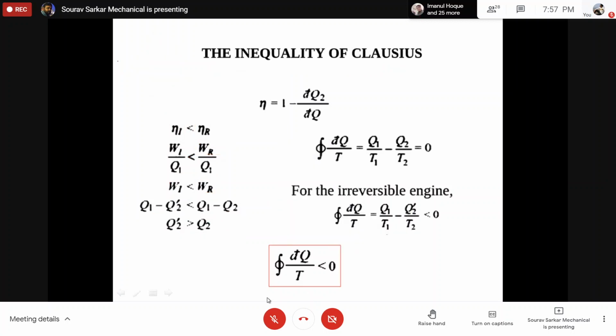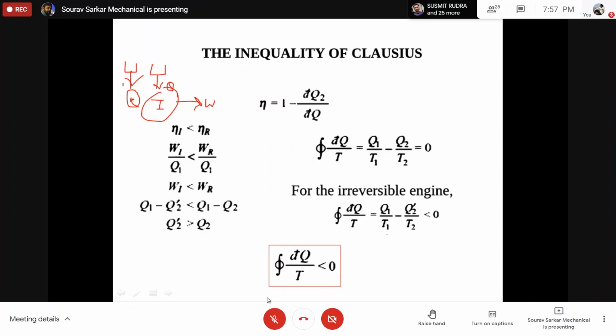Suppose I have one heat engine absorbing Q1, and another absorbing the same amount of heat Q1 from the source. If one is a reversible heat engine and the other is an irreversible heat engine, the irreversible one will convert a smaller amount of heat into work, because the irreversible heat engine is inefficient.